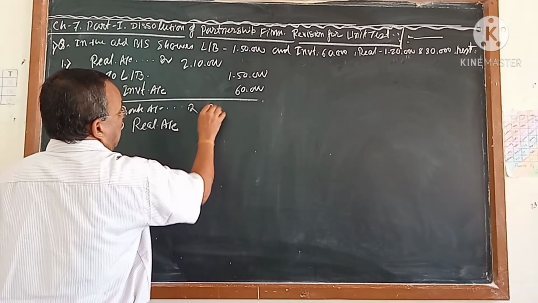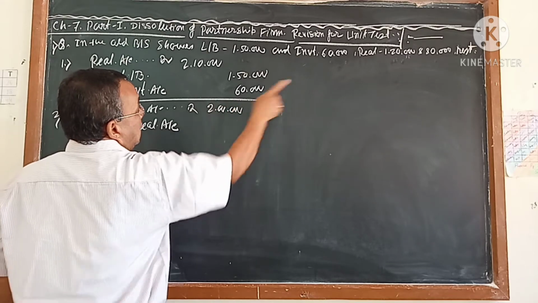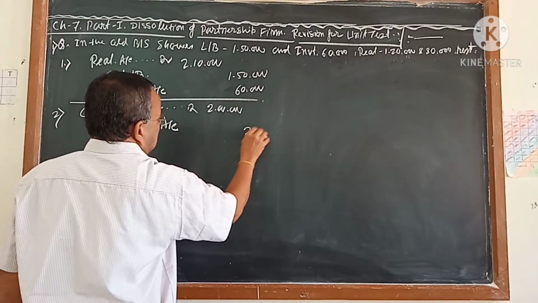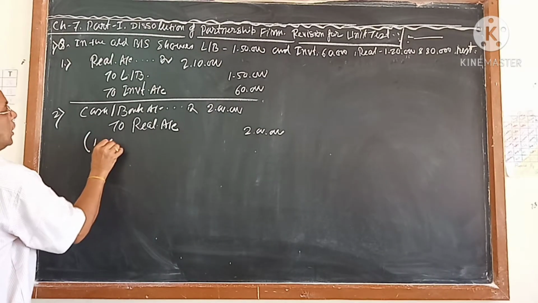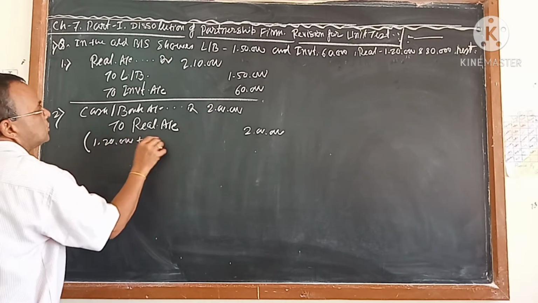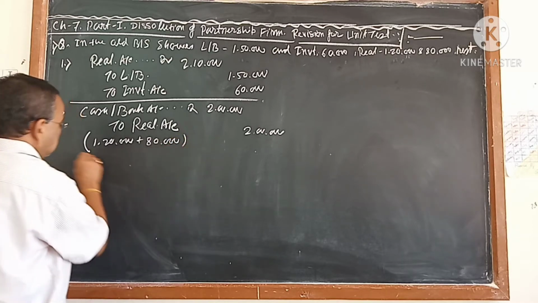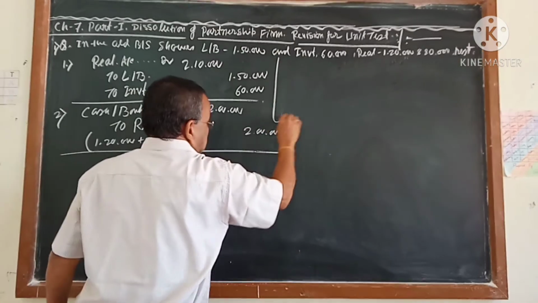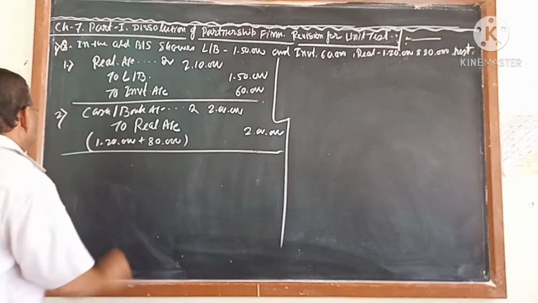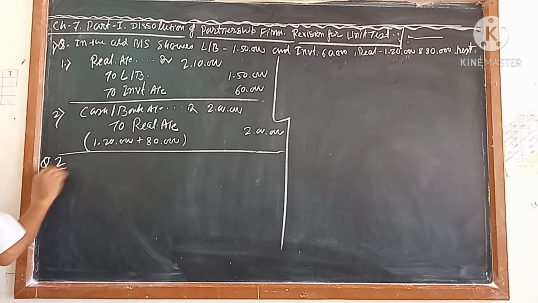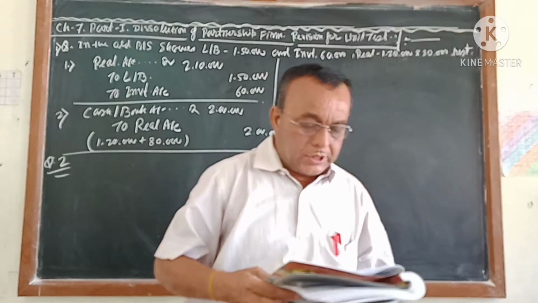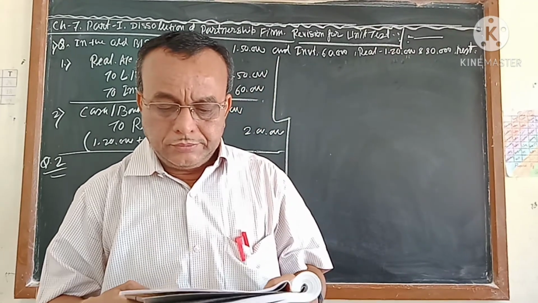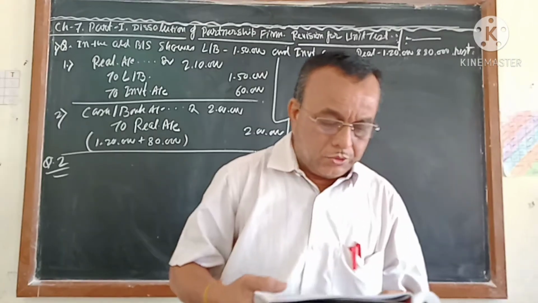You will write 2 lakh, because 1,20,000 plus 80,000 is equal to 2 lakhs. You can write it together. This is your first question solution. Do you understand what I said? Realization account debit to land and building, to investment; cash and bank account debit to realization.